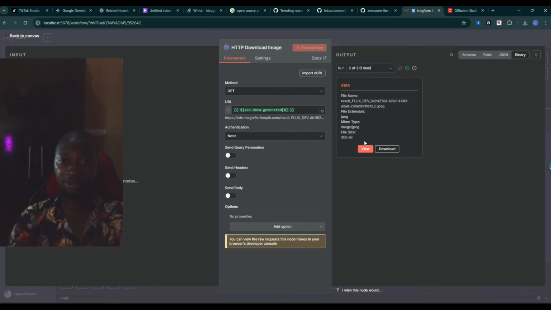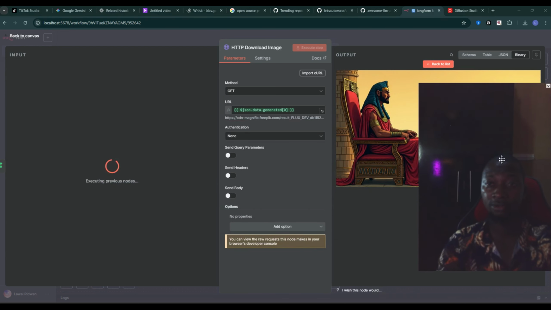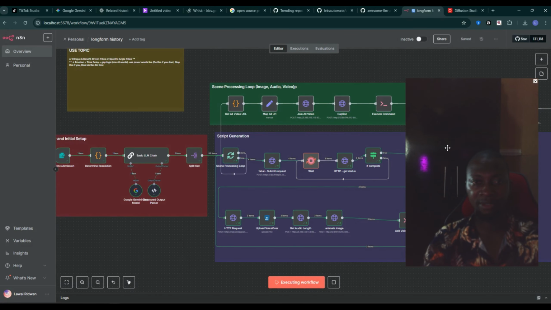So this is the second image. We have it right here, as you can see. This is the second image, and this thing is kind of looking good for me. So after this is how the workflow works.